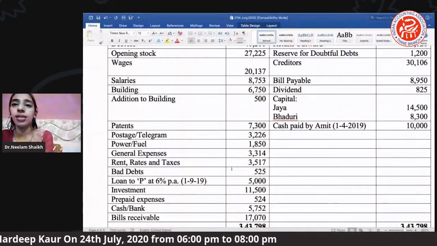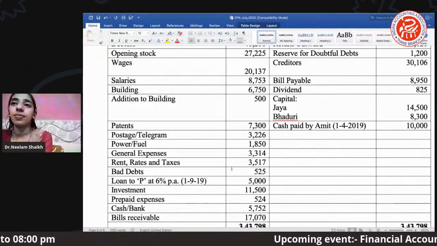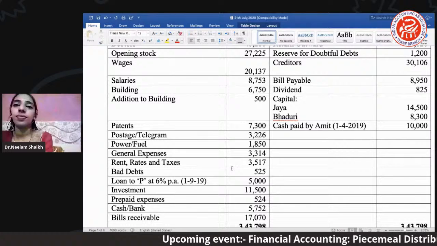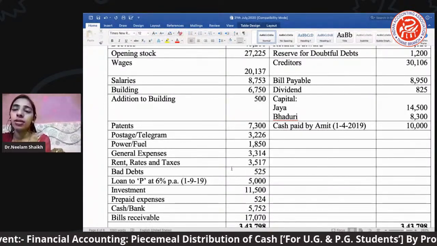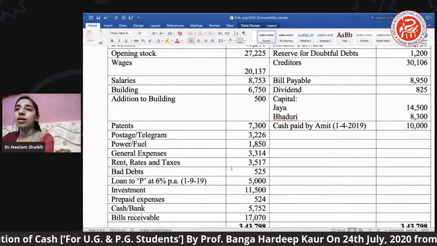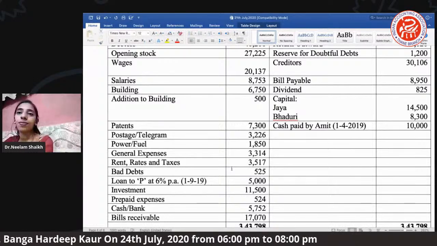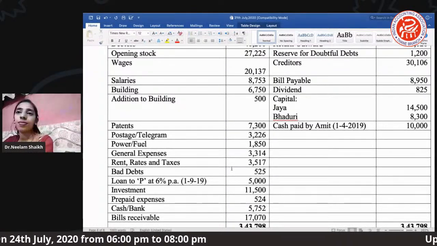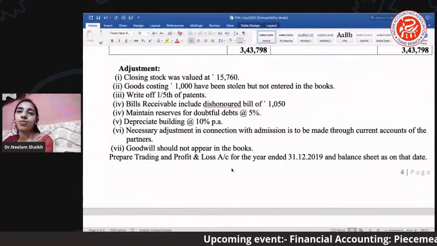Riddhi, can I get the adjustments here, please? Okay. Now, okay. Riddhi, can I get the adjustments? Yeah, yeah, adjustments. Thank you.